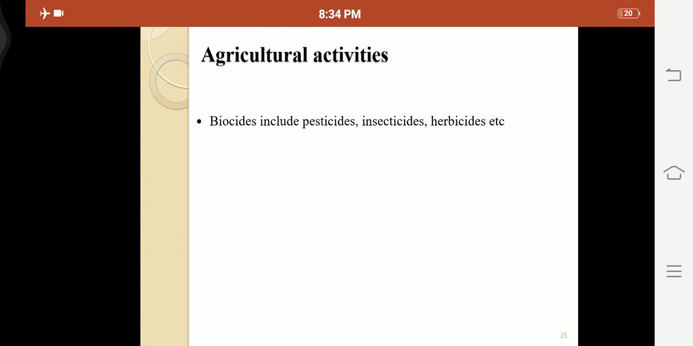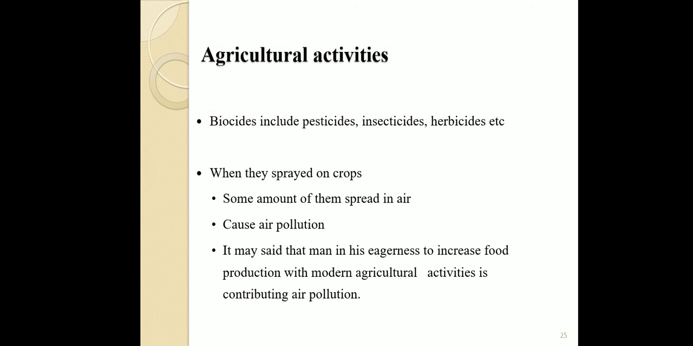Next, agricultural activities. Today we can increase agricultural products. We use biocides, including pesticides, insecticides, herbicides, etc. When these are used in agriculture, they can increase the production of crops. But some amount of them is sprayed into the air and causes air pollution. It may be said that man, in his eagerness to increase food production with modern agricultural activities, is contributing to air pollution. All of you note this slide also.